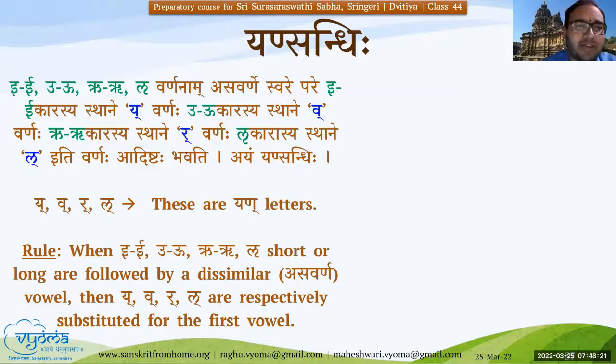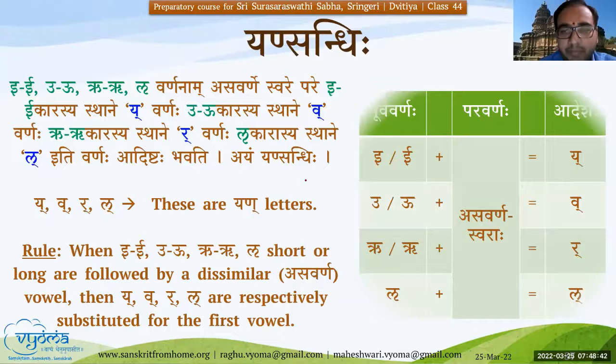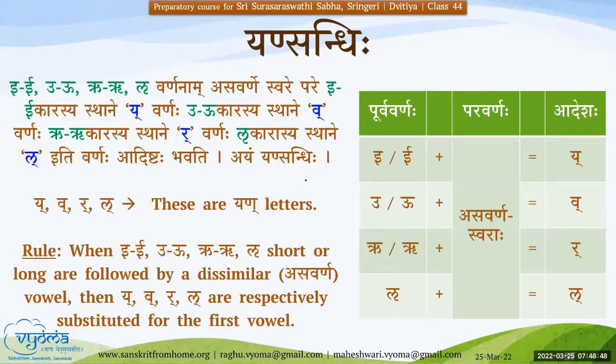So basically, what is Yan Sandhi? Whenever E, U, R, L. So far, whatever we have seen, the Purva Varna or the ending letter of the first word had to be Akara. Now we keep out Akara, and we are saying it's either E, U, R, or L. Any of these should be the Purva Varna, followed by any dissimilar Asavarna Swara. Then what happens?